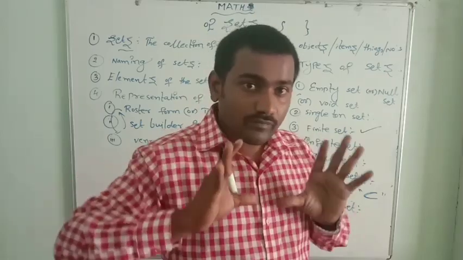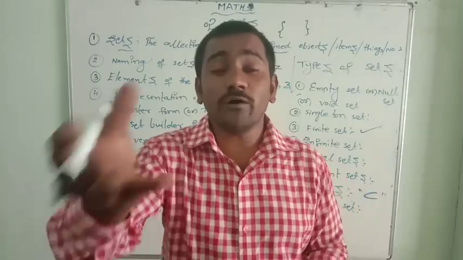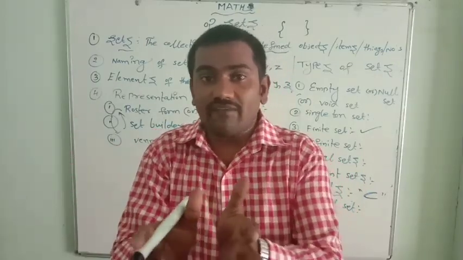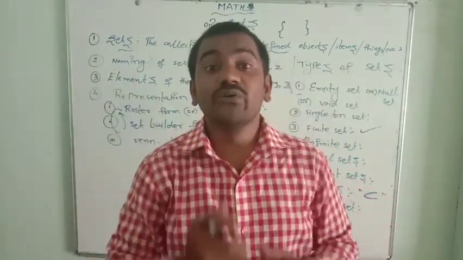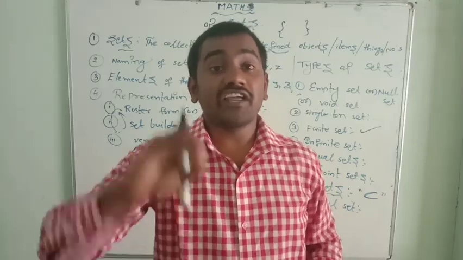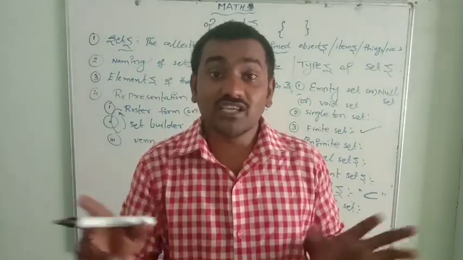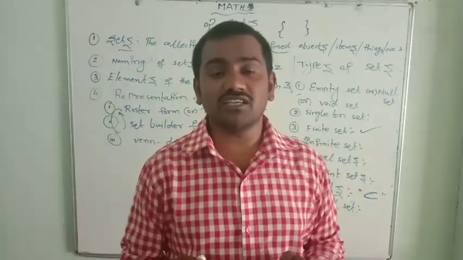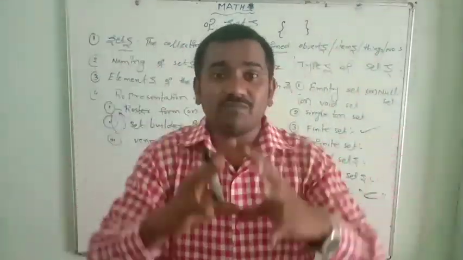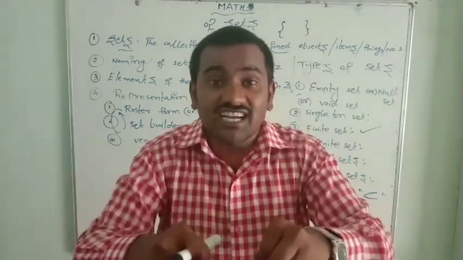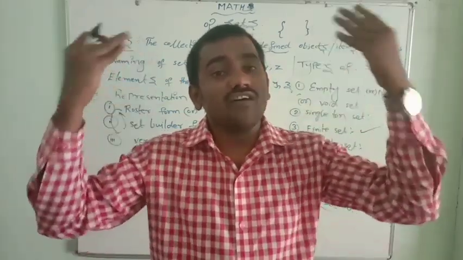Now suppose, for example, your classroom is a universal set of the students. Everybody has a different set, but all the 10th class children are in one class. So the class is a universal set, and real numbers is the universal set of number theory. Number theory means natural numbers, whole numbers, integers, rational numbers, irrational numbers. All these numbers are considered in one set, that is the real number set.